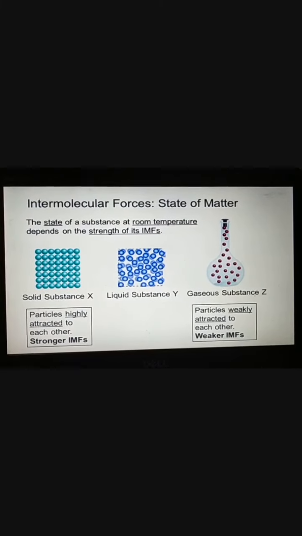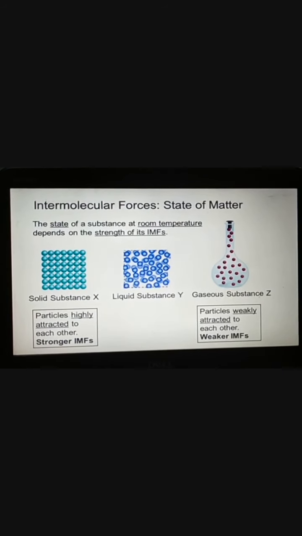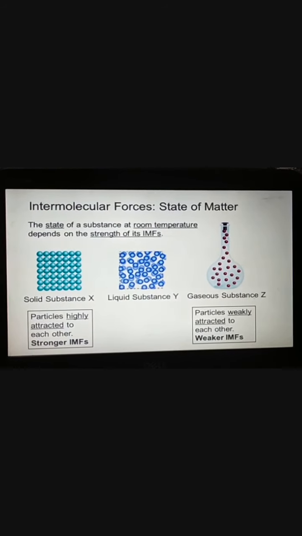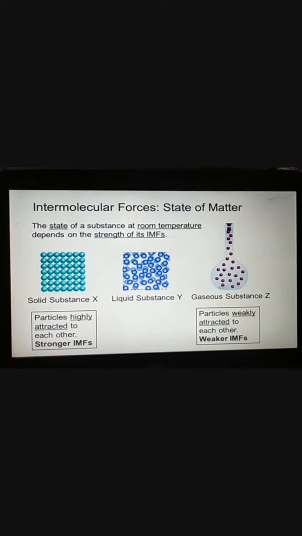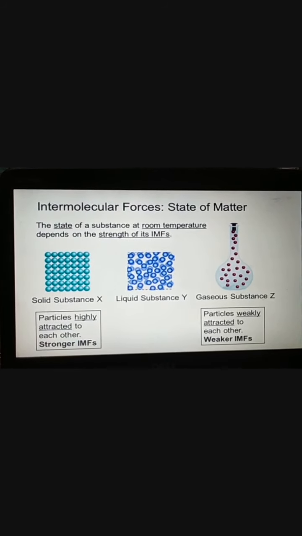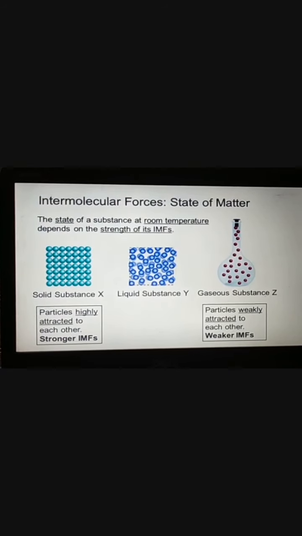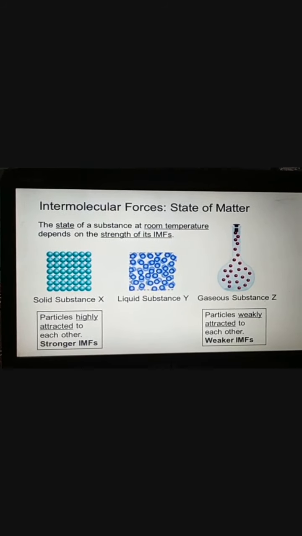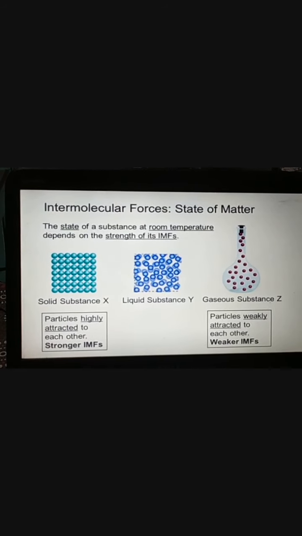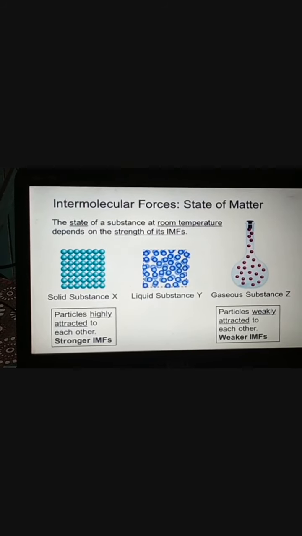Now what is intermolecular force? Yes, the force between molecules, we call it intermolecular force. Okay, so now see the three states of matter, solid, liquid and gas, in which it is stronger. In solid you see the forces are strong, the molecules are closely packed. What does it mean? The intermolecular forces are strong.